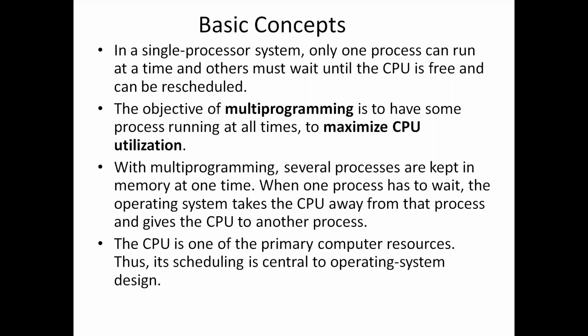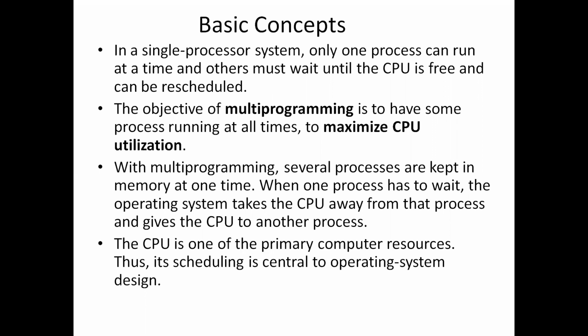If the CPU is running one program, that program may get an IO request, and that process may be getting serviced by the IO request. By that time, the CPU will get allotted to another process in a multi-programming environment. With multi-programming, several processes are kept in the memory at one time.